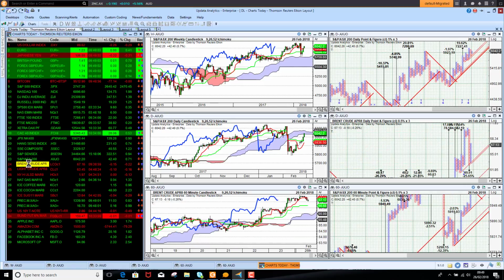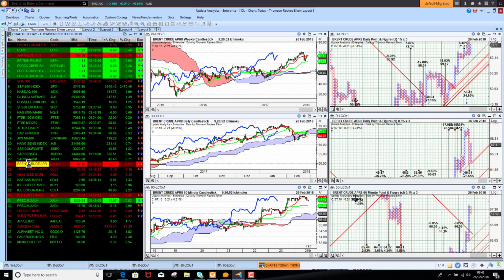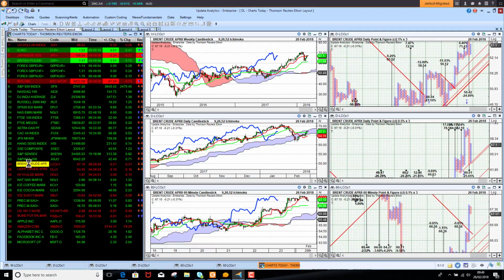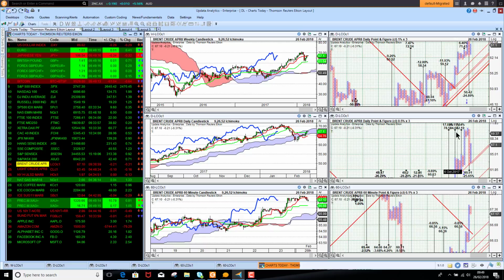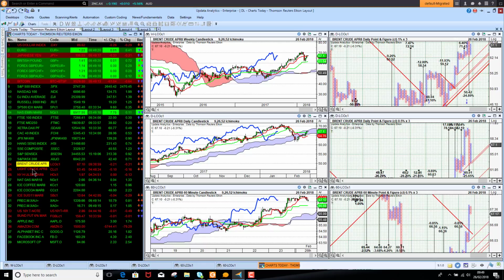Brent crude is sitting at $67, so we did see quite a jump on Friday, and we are just in that bullish frame of mind, of course, and we are now just bullish on all three time frames. Targets still sitting into the 70s, so whether we can get there, that will be interesting.